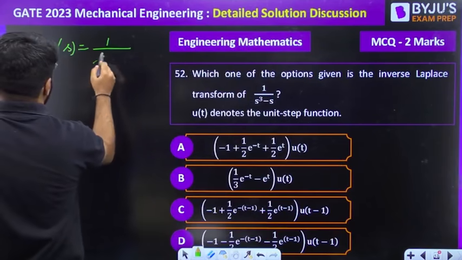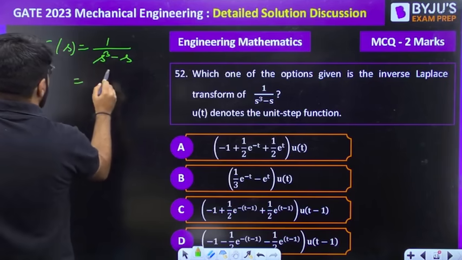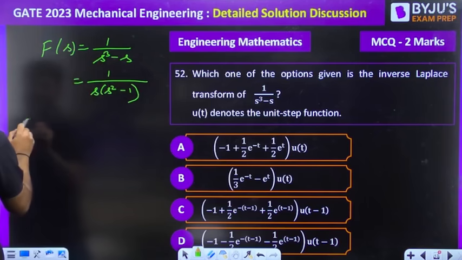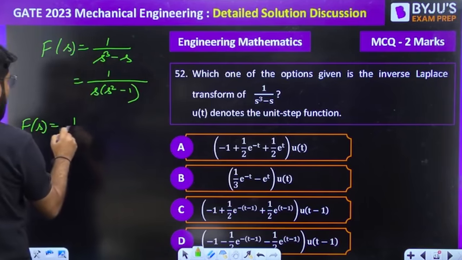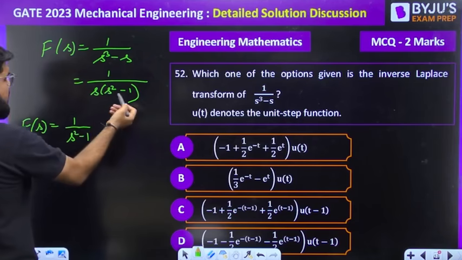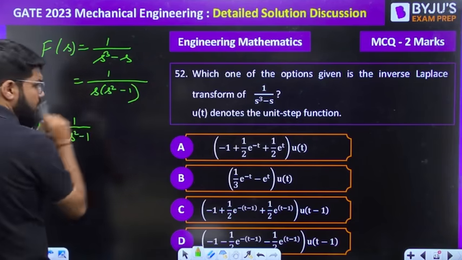It is given as 1 upon s cube minus s, or we can write this as 1 upon s square minus 1, or I can write down this F(s) if I want to break it into partial fractions. 1 upon, first let us break into 2 different terms. Let's not open this also, a minus b, a plus b. I'll tell you the simple technique.